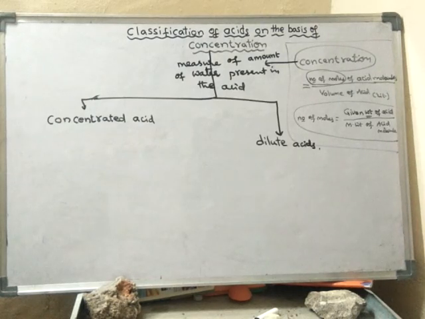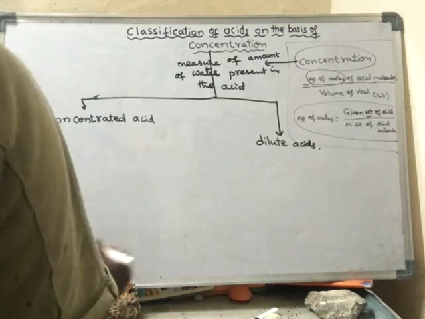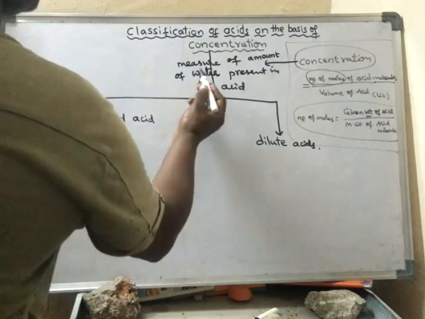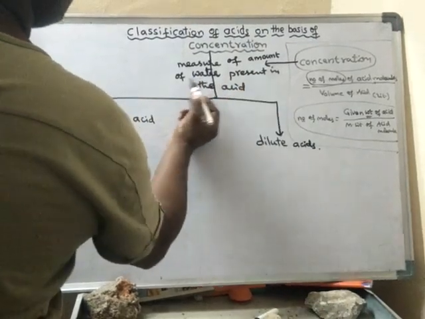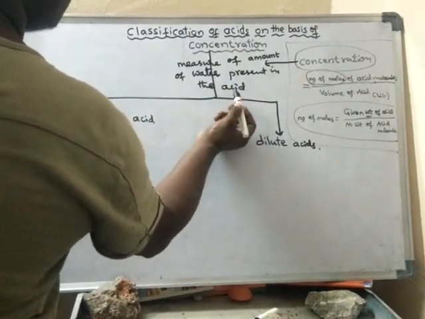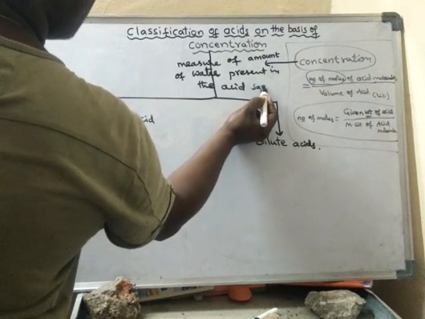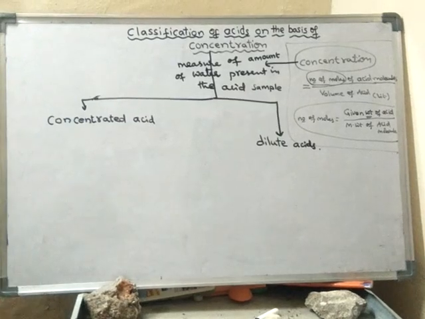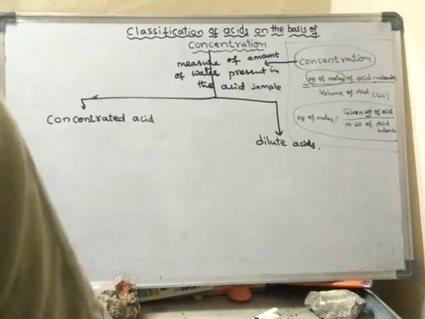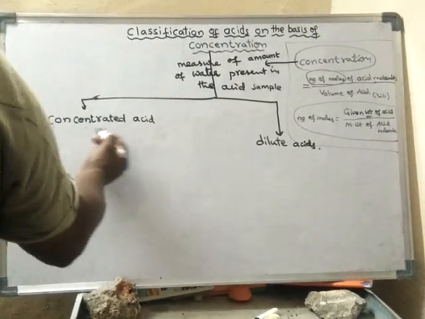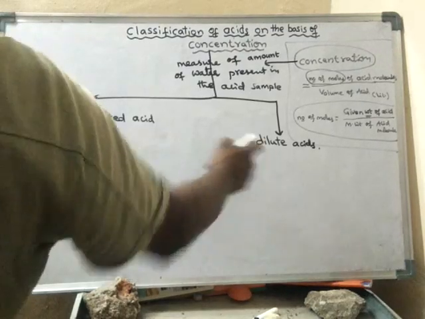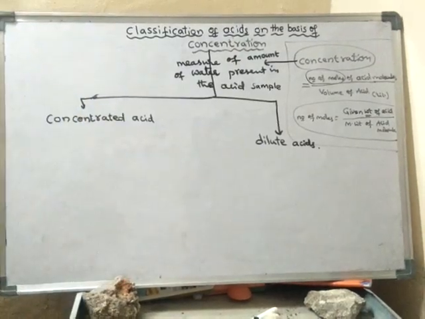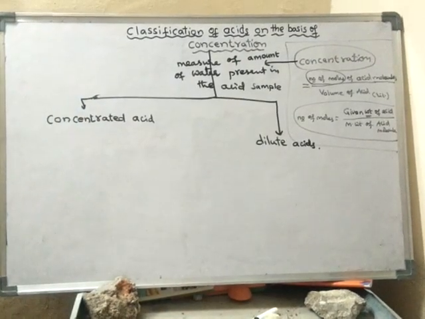So what is concentration? Concentration is nothing but the measure of the amount of water present in the given acid sample. See, concentrated acids and dilute acids. So what are concentrated acids?